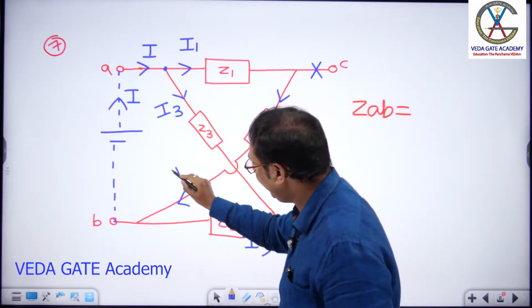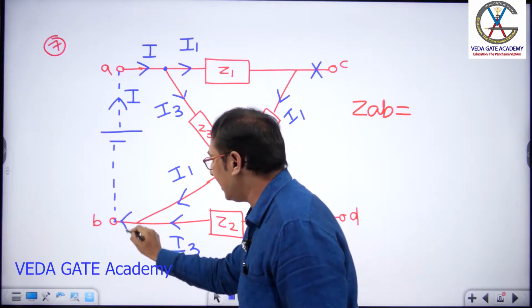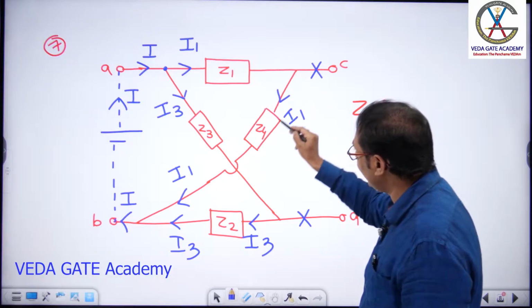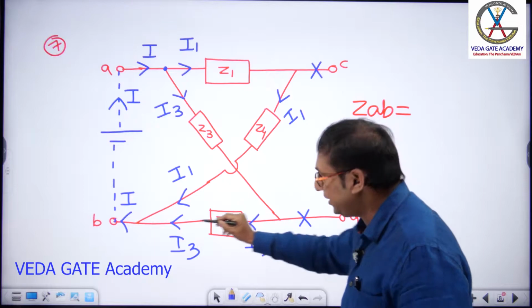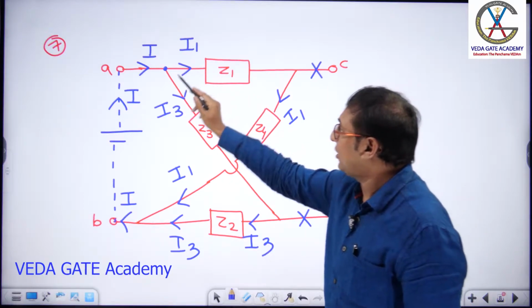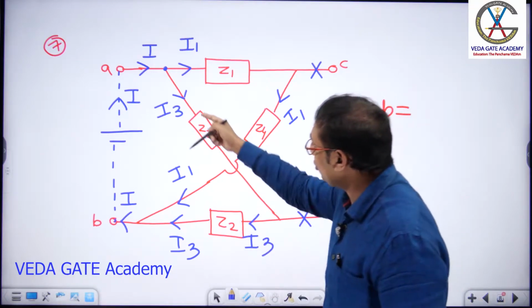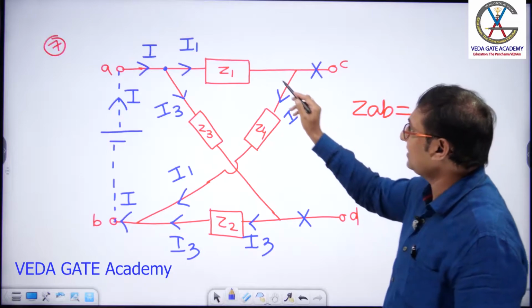Here what is the current? Finally I1. Here what is the current? I3. Both currents add up to I. Current in Z1 and current in Z4, same or different? It is the same. Current in Z3 and current in Z2, same or different? Same. From the source point of view, how are these two connected? In series. And these two? In series.